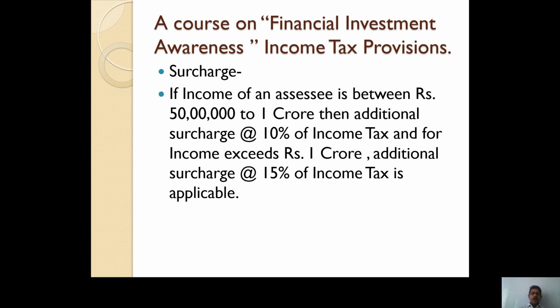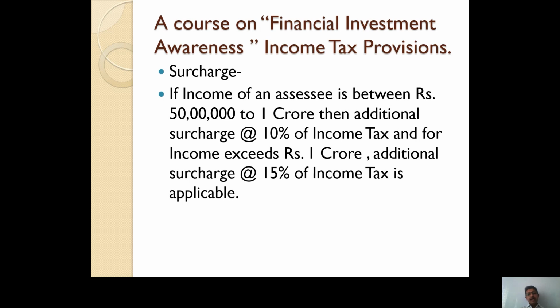Now, additional surcharge is applicable. But additional surcharge is not applicable in all cases. Additional surcharge is applicable only if the income of an assessee exceeds rupees 50 lakh. So if the income of an assessee is between rupees 50 lakh and rupees 1 crore, then additional surcharge at the rate of 10% of income tax applies. And if income exceeds rupees 1 crore, then additional surcharge at the rate of 15% of income tax is applicable.